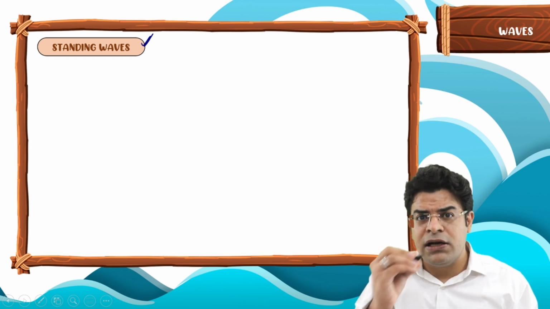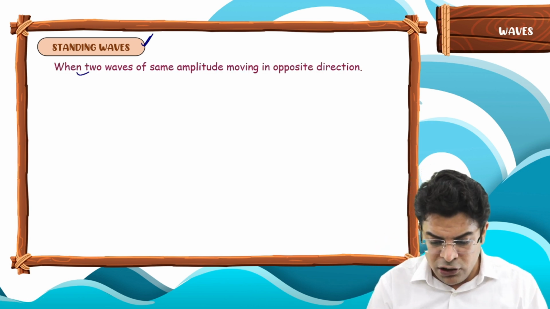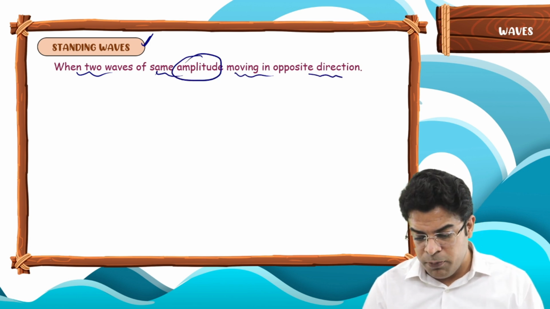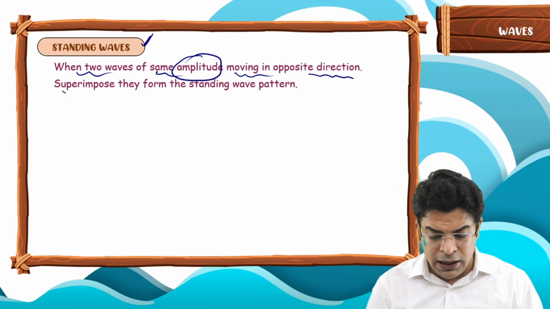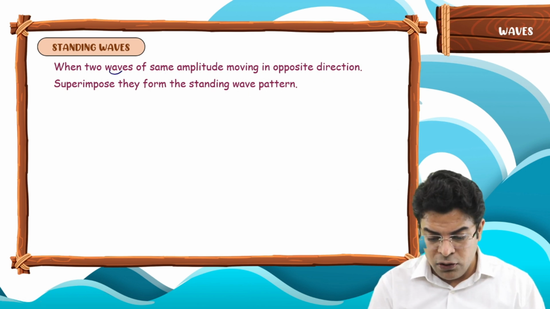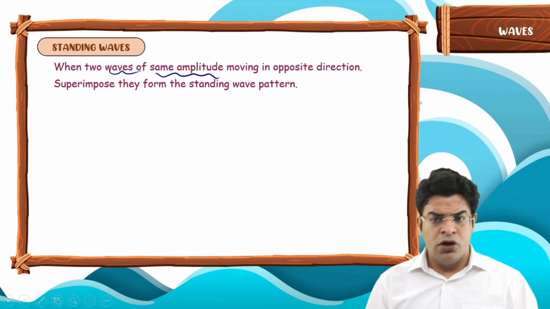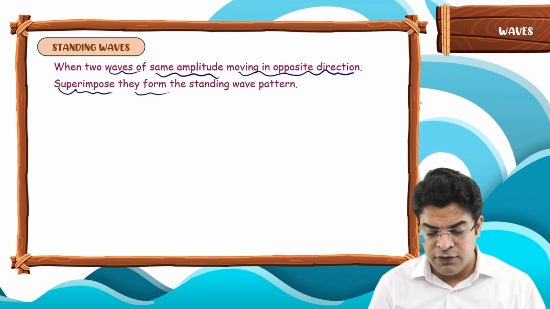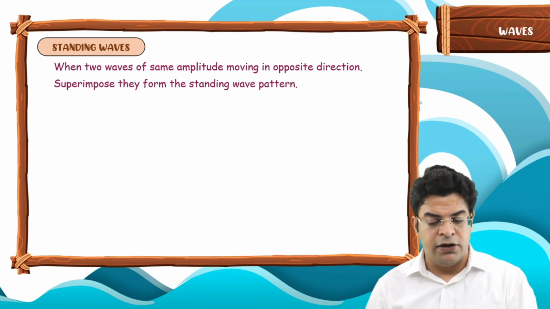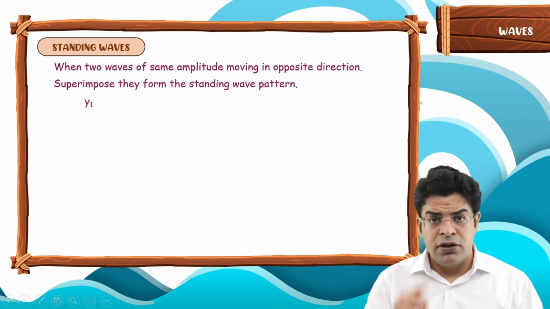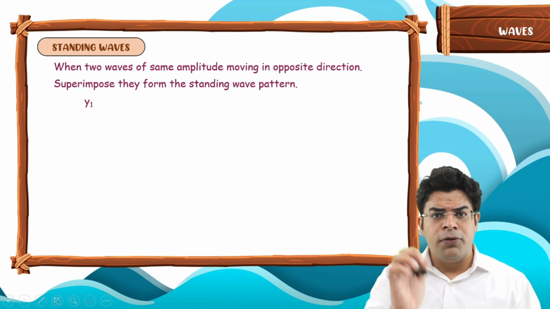So how are standing waves formed? When two waves of same amplitude, same energy, moving in opposite direction, superimpose, they form standing wave pattern. Once more, when two waves of same amplitude, moving in opposite direction, superimpose, they form a standing wave pattern. So let's assume two waves of same amplitude moving in opposite direction.